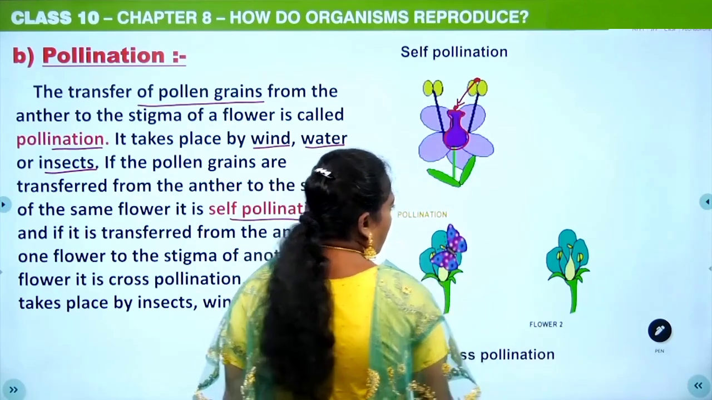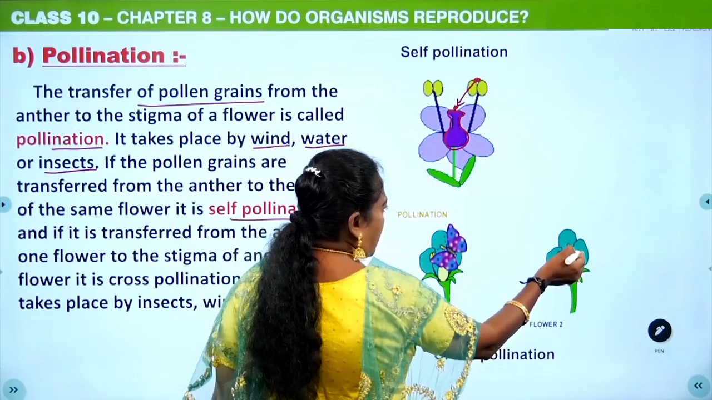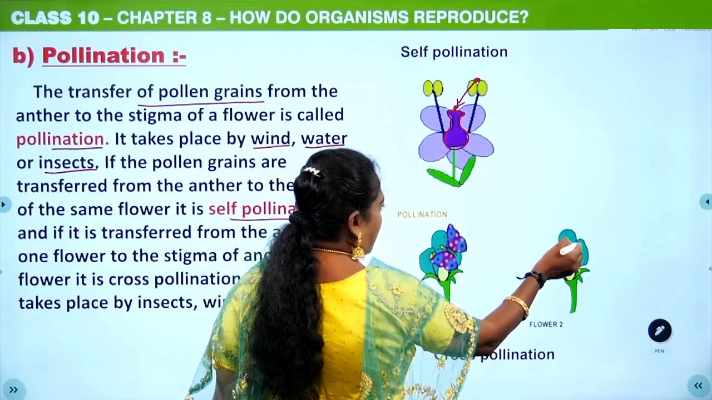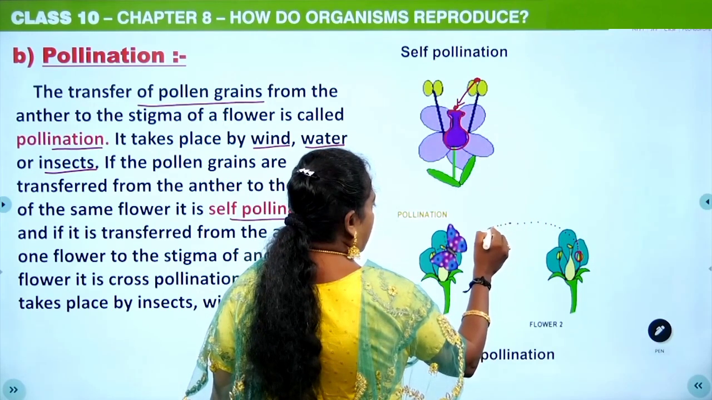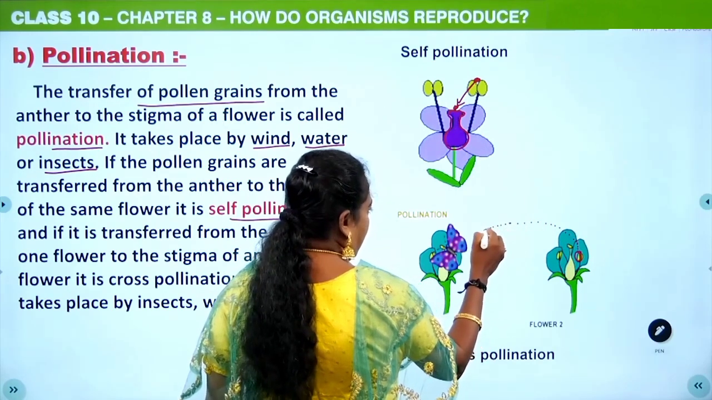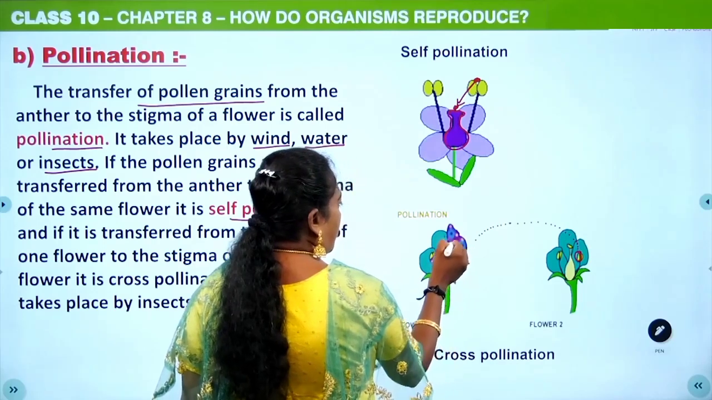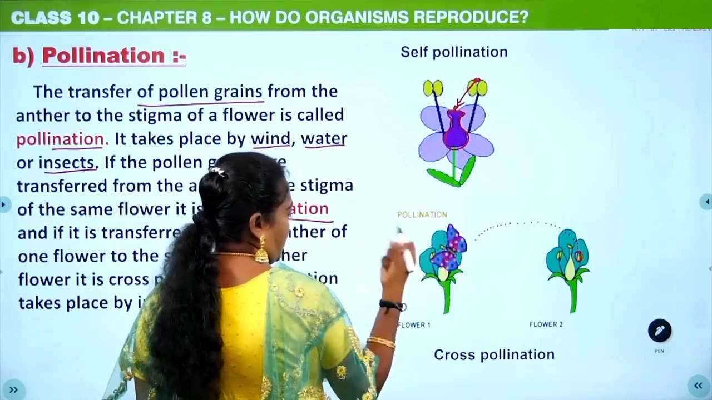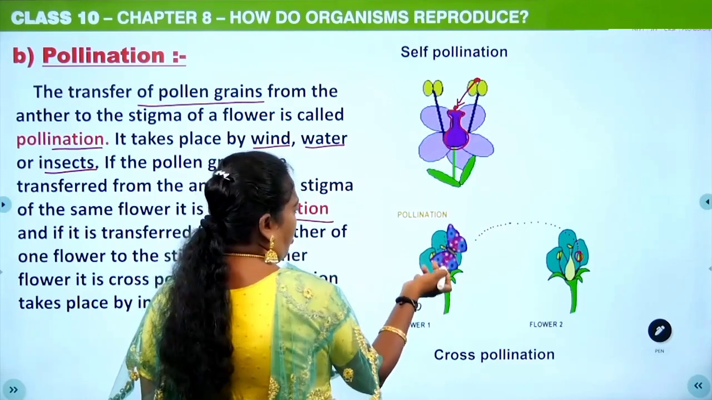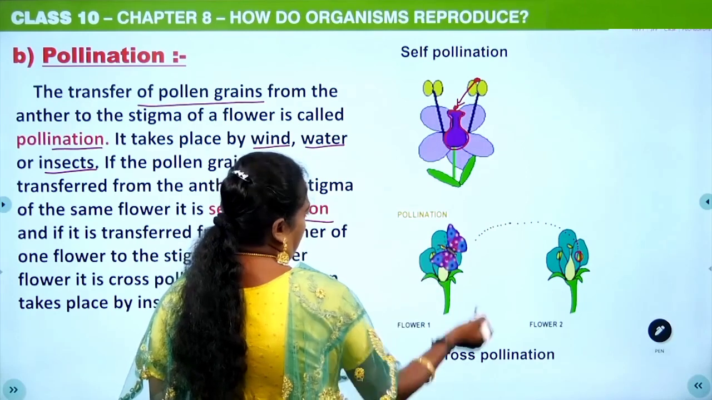And this one is cross-pollination. Here you can see this is the anther. The pollen grains from this flower will be taken by the insects. These pollen grains are sticky, so they attach to the body of the insect. When this insect again sits on another flower, while sucking the nectar out of the flower, these pollen grains will stick onto this stigma.